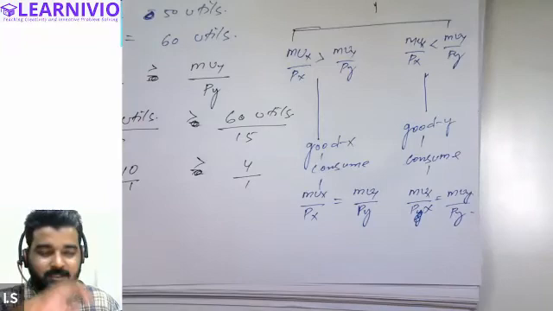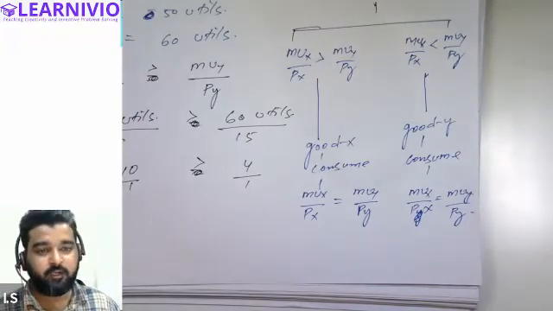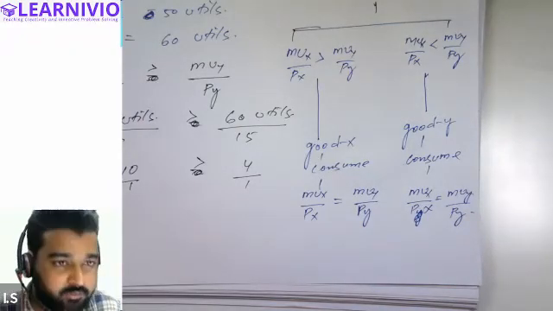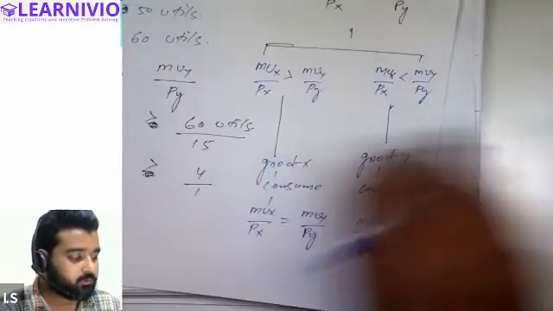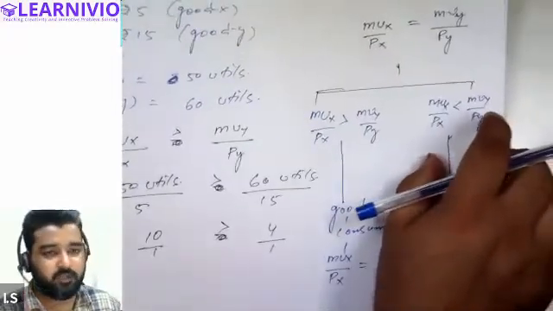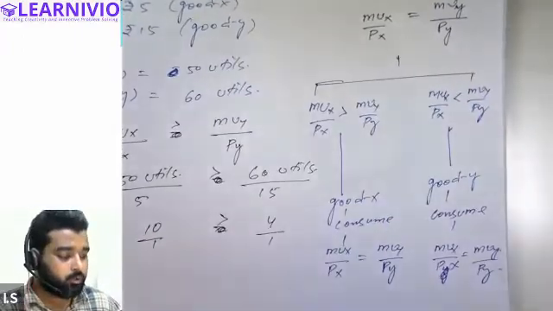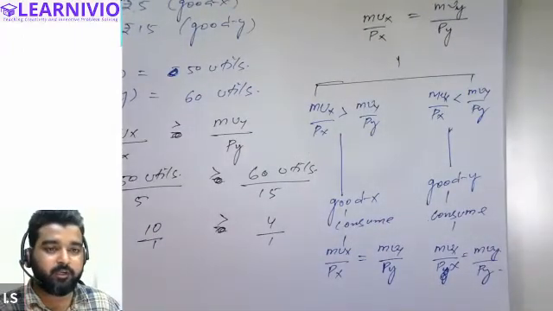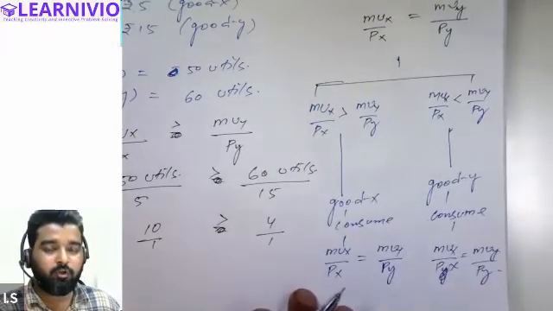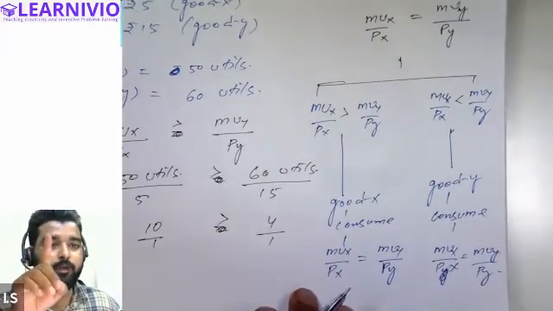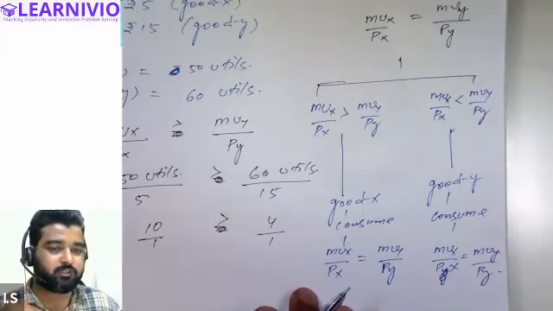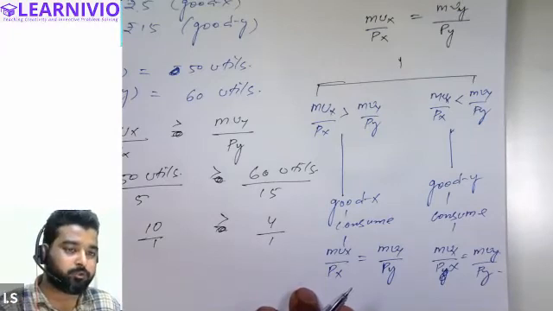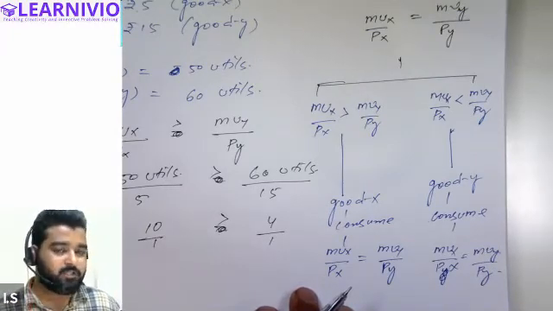Is it clear, everyone? The consequences part is a little difficult as compared to the single commodity case. But overall, if you have understood the single commodity case properly, you will find the double commodity case a little easier. The basic requirement of double commodity cases is that the utility of both commodities should be equal against 1 rupee. If against 1 rupee the customer has an equal amount of satisfaction in good X and good Y, then we say the consumer achieves equilibrium.